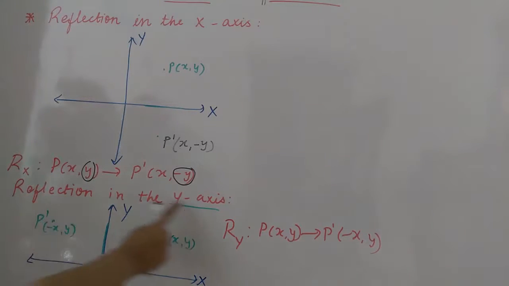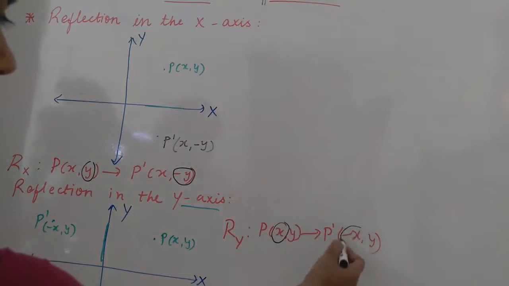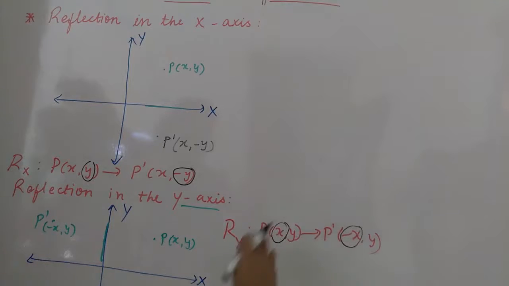Now reflection in the y-axis. From the figure you can see this is the mirror line and it forms the image on the other side of the y-axis. So the y coordinate does not change, only the x coordinate changes. And the rule here is, you see, the x coordinate sign reversed. If it is negative, then it becomes positive, and if positive, then it becomes negative.